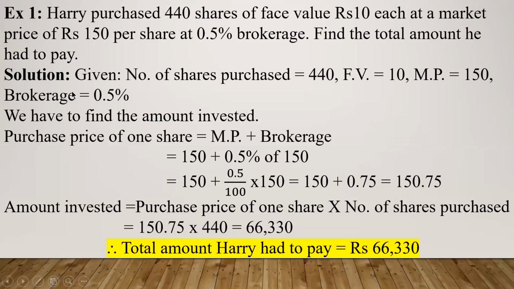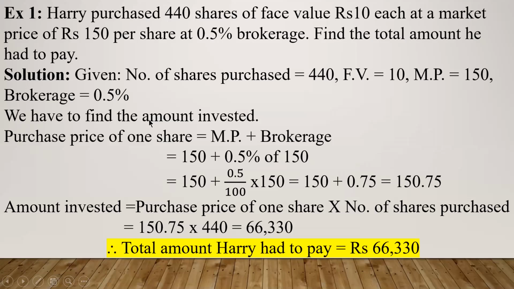So what is given to you? Brokerage is 0.5%. So whatever is given to me, I have written. So this way you have to make a plot. Okay. And what is asked to me? Find the total amount he had to pay. How much amount he has to pay to purchase these shares. So what exactly do I want to find out?